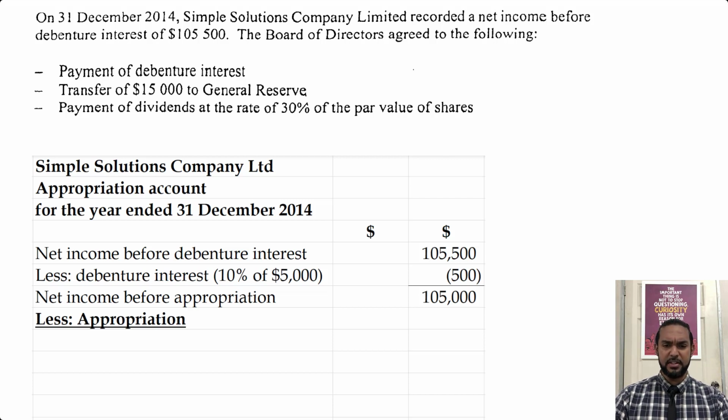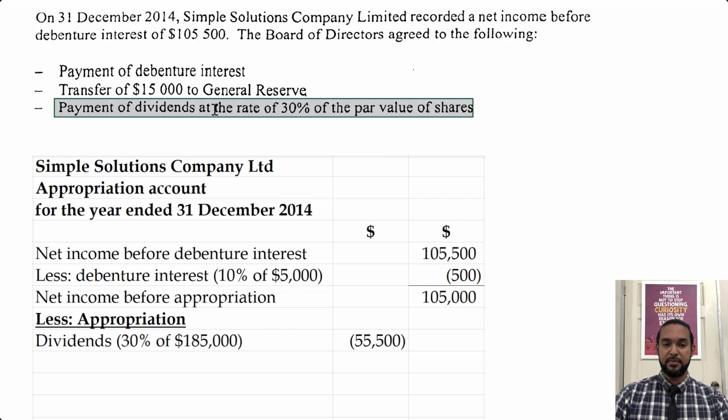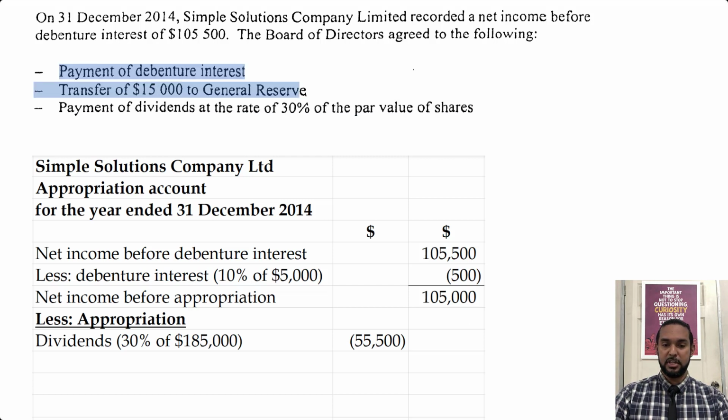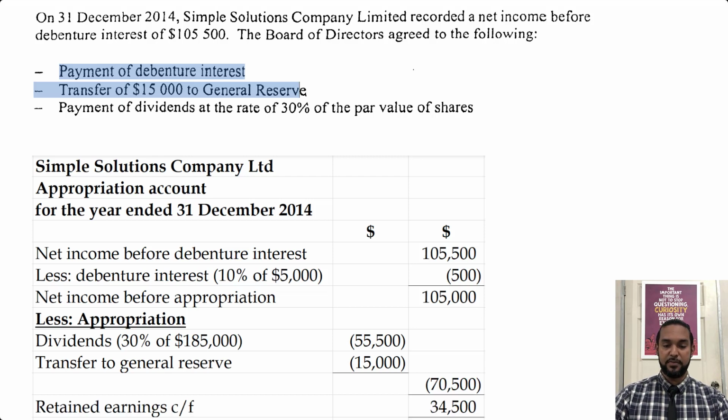The appropriations, we just have two things. So I think I put the dividends first. So you're going to see 30% of $185,000. That's because it says here, payment of dividends at the rate of 30% of the par value of the shares. The shares were issued at $1 each, and $1 was the par value. So it's 30% of that total value, which was $185,000. And then we also have to put in this transfer to general reserve. So let's put that, and we will add up those two things to give $70,500, which gives retained earnings carried forward of $34,500.